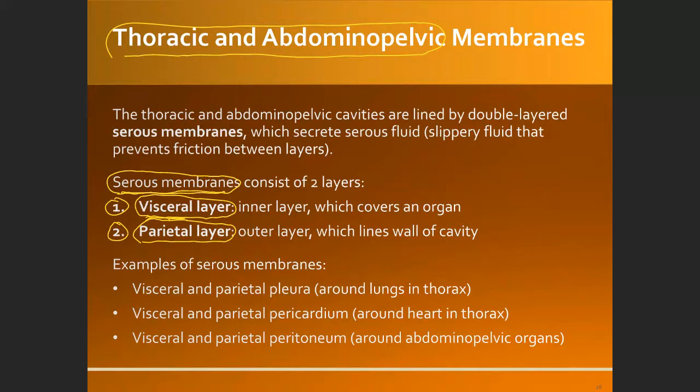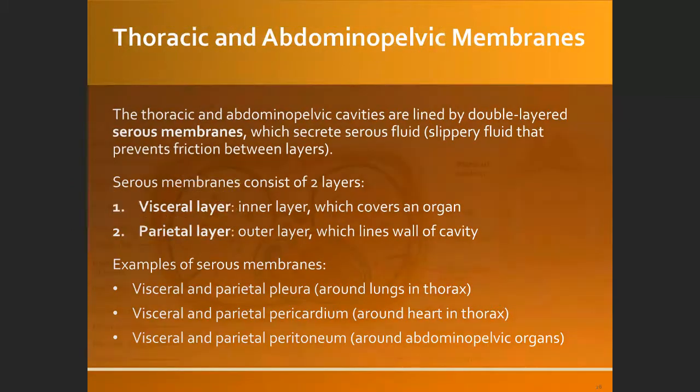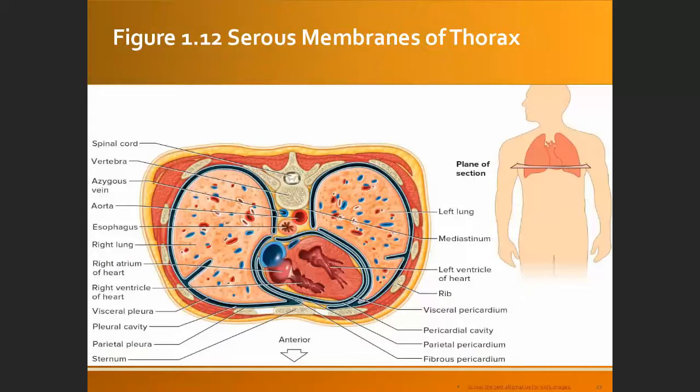Again, the visceral layer is the one that attaches directly to the soft organs like the lungs, the heart, the intestines, pancreas, and so on. If you see this picture, there are two layers of this serous membrane.